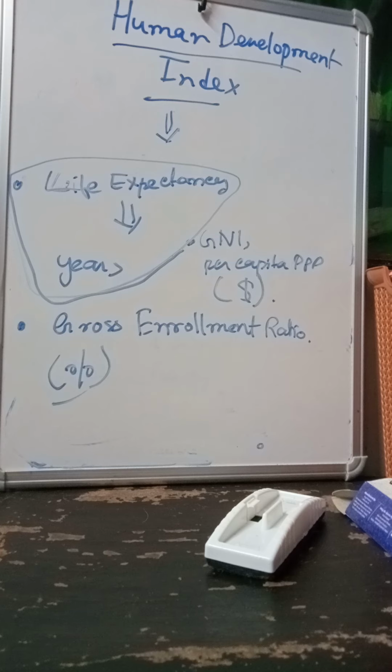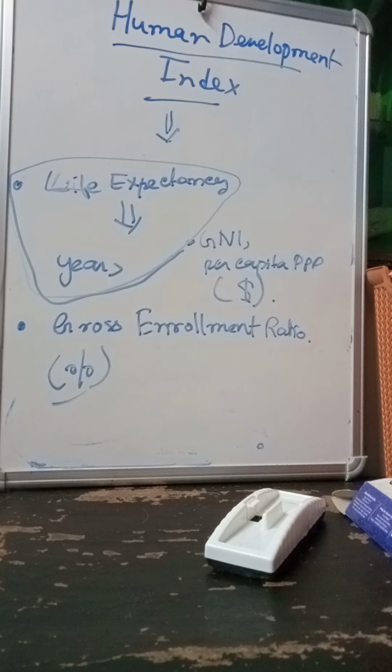So how many students have been enrolled this year. Okay, but because there are many schools and many students get enrolled in many schools, and not only in our country but in other countries also, we generally express this as the gross enrollment ratio, and that we represent as a percentage. Like 60% of the students have been enrolled in, suppose, engineering, like this.